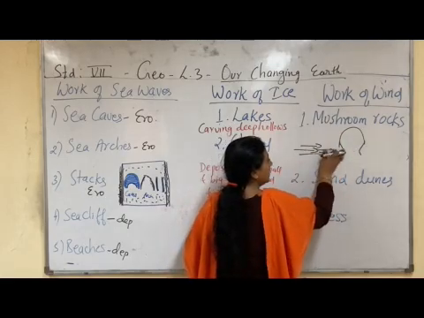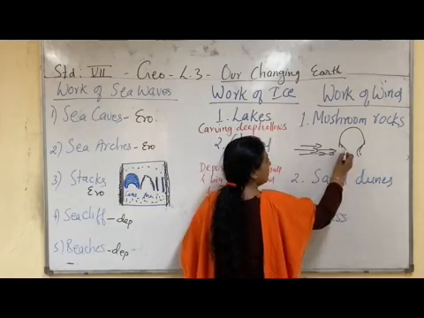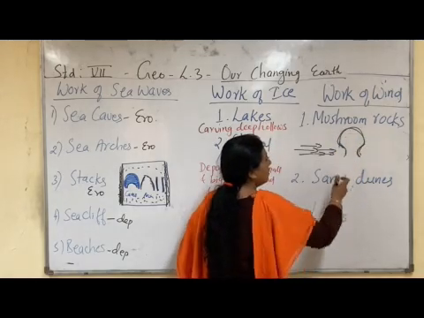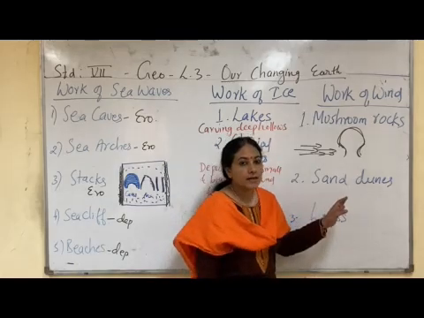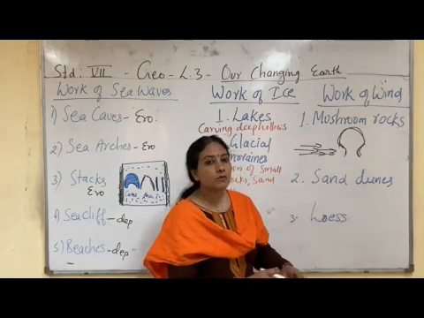So because of the continuous erosion of the lower part of the rock, the shape of the rock sometimes becomes like this one, and this type of rock formed in the desert area due to the action of wind is called a mushroom rock because it looks like a mushroom.